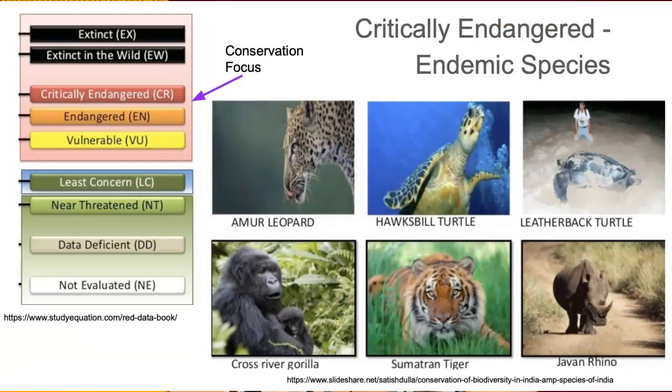So the critically endangered species are endemic species that are really in trouble, right? They are on the verge of extinction. Underneath that, we have endangered species. Then we have vulnerable. After being critically endangered, you become extinct in the wild, and then you can become extinct throughout the entire world. Zoos and aquariums would have none of these species left. There are then other levels like least concern and near threatened. Data deficient just means they don't have the information on that area, and not evaluated.